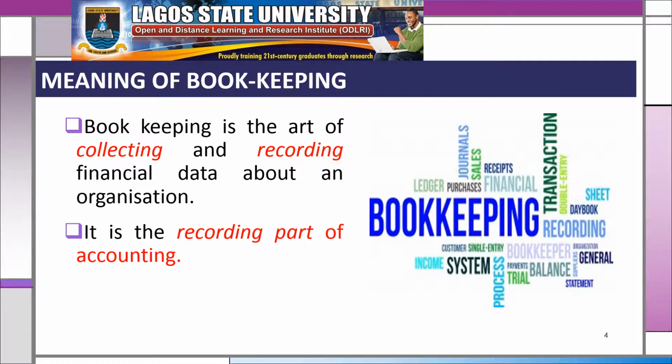Again, you have other raw data they collected that they use in recording, which we call receipt, invoice, and the rest. Other things that can be prepared by them refers to a day book, and other things that might be given to them by the accountant to assist, such as the preparation of trial balance, which the accountant can ask them to do on his behalf. And this generally describes major areas of what bookkeepers do.